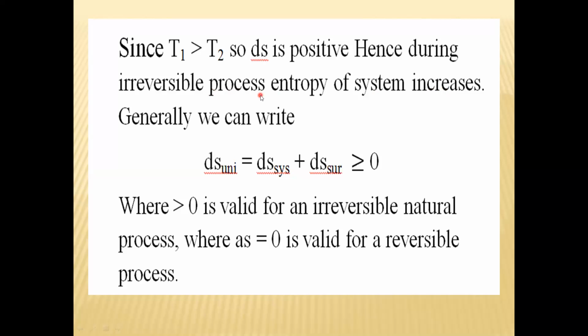यानी irreversible process में entropy system की entropy क्या होती है? Increase होती है. Okay, so this is the very important sentence. Hence during irreversible process entropy of system increases. Now generally we can write, we have seen universe.